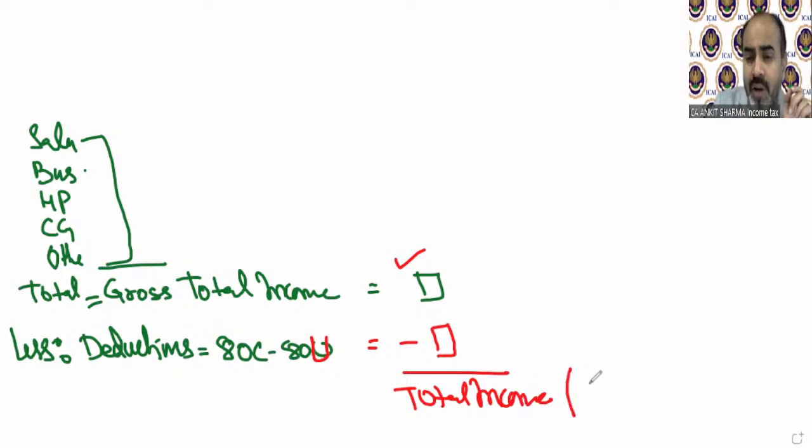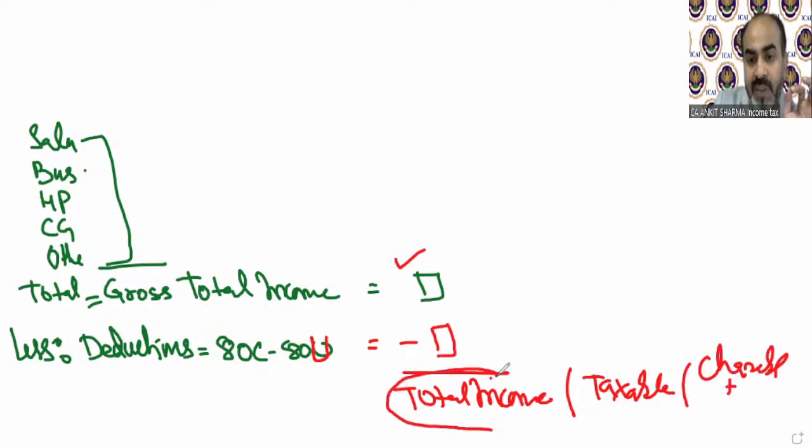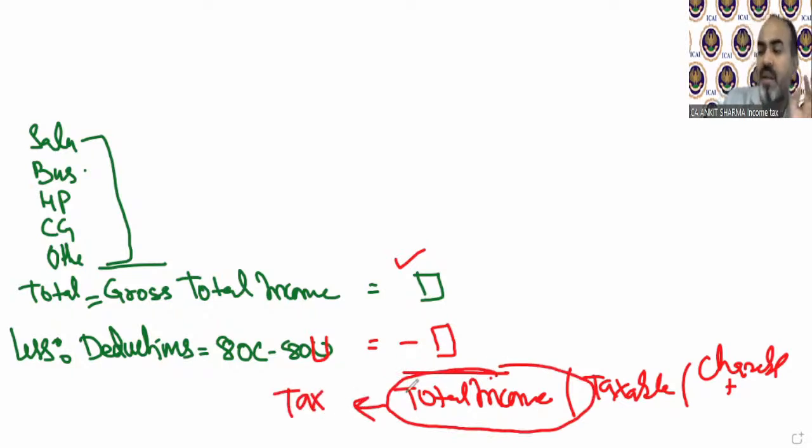We call it total income. We can call it taxable income. We can call it income chargeable to tax. This is the income on which we need to pay tax. So if somebody asks you on which income we need to pay tax, whether it's on gross total income or total income, the correct answer is total income. We also call it taxable income. We also call it income chargeable to tax. So that is the format, of course, which we will discuss.